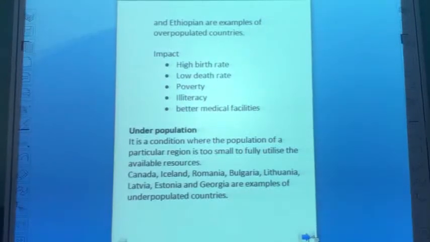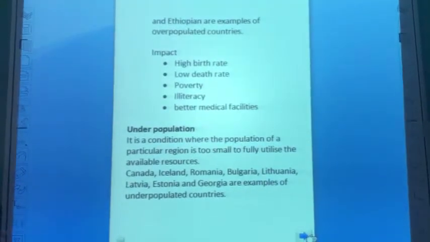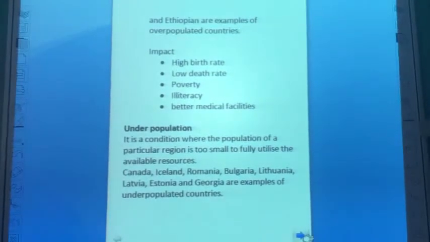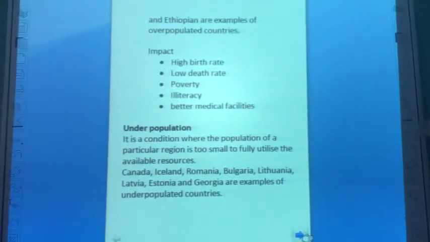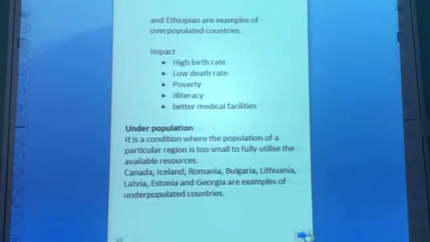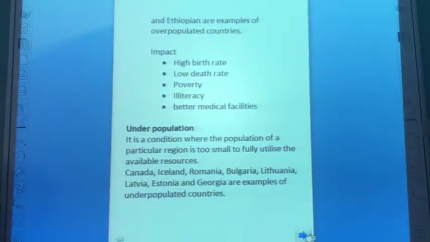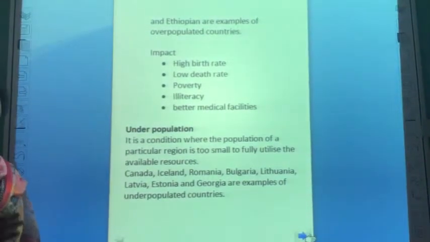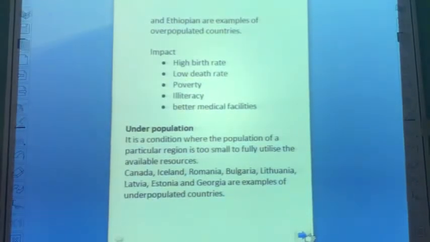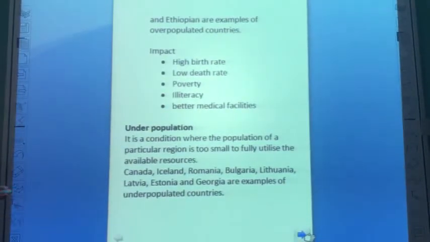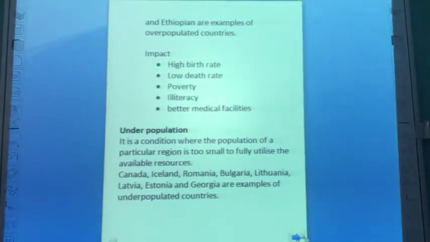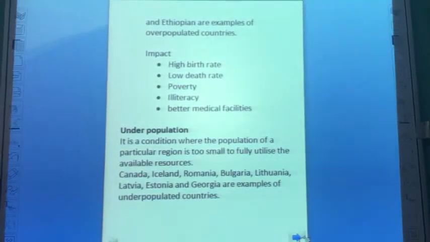The next one is underpopulation. It is a condition where the population of a particular region is too small to fully utilize the available resources. In this region, the available resources are more than the number of people living in that region. For example, Canada, Iceland, Romania, Bulgaria, Latvia, Estonia, Georgia and Lithuania are some examples of underpopulated countries.